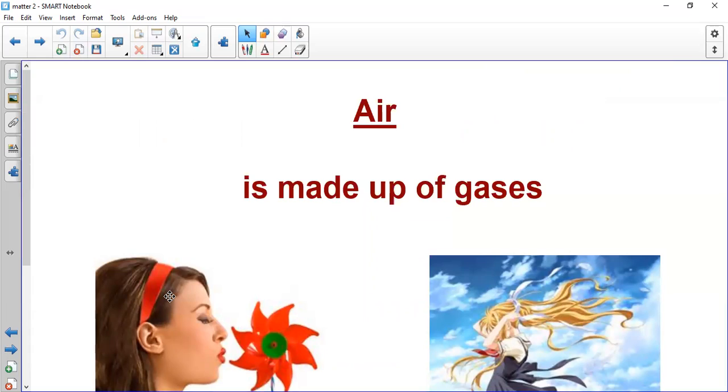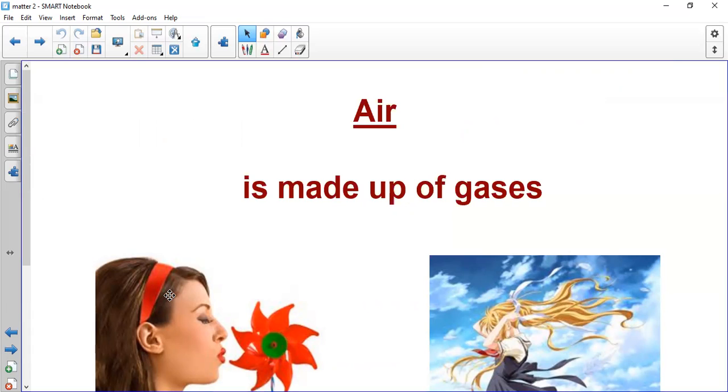The second point that I want to discuss today, I don't know if you remember it from last year or not, is that air is made up of gases. The air that you are breathing in and out is made up of gases. Can you live without air? Of course not.